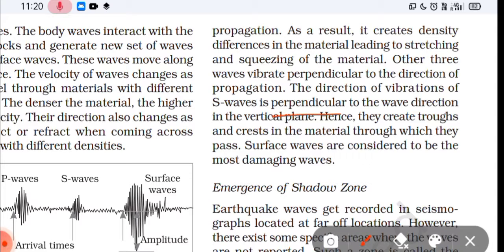Hence they create troughs and crests in the materials through which they pass, and that is why you can see crests and troughs like this. This is caused due to S waves, okay. Hence they create troughs and crests in the material through which they pass, and surface waves are considered to be the most damaging waves.